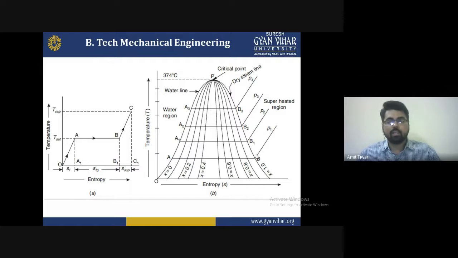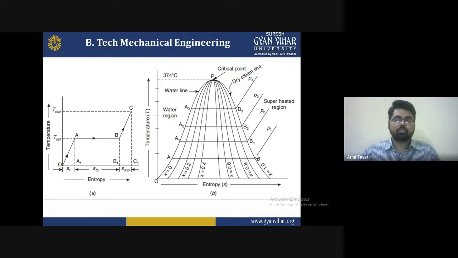Simply, the line indicated in the diagram on the left-hand side, the curve shown from 0 to P, through A1, A2, A3 and P, is the water line, the water region.